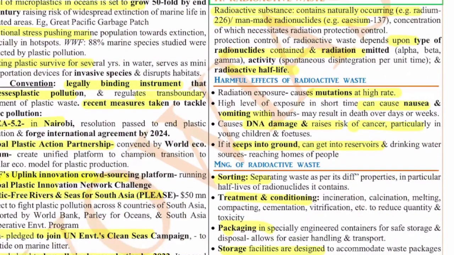Now, what are the harmful effects of this radioactive waste? The radioactive waste has various harmful effects, like radiation exposure causes mutation at a higher rate. A high level of exposure in a short time can cause nausea and vomiting within hours and may result in death over days or weeks. It causes DNA damage and raises the risk of cancer, particularly in young children and fetuses. If it seeps into the ground, it can get into reservoirs and drinking water sources, reaching the homes of the people.